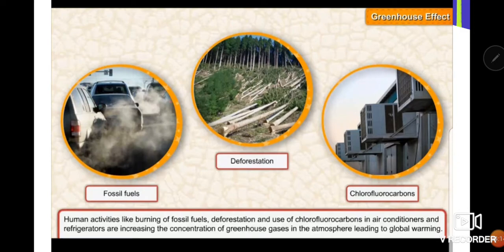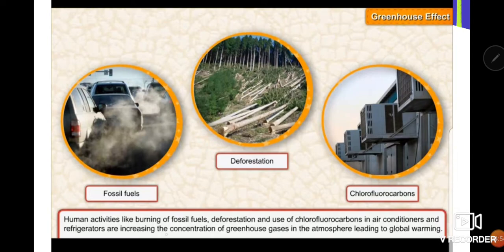There are a few human activities also which are responsible for an increase in greenhouse effect. Now, what are these activities? Like burning of fossil fuels, that is we use fuel, we use petrol, diesel for running our vehicles, right? Then deforestation, that is cutting down of trees in large number. Third is chlorofluorocarbons. Chlorofluorocarbons are chemicals which are made up of atoms of carbon, fluorine, chlorine. These are used in refrigerators and air conditioners.